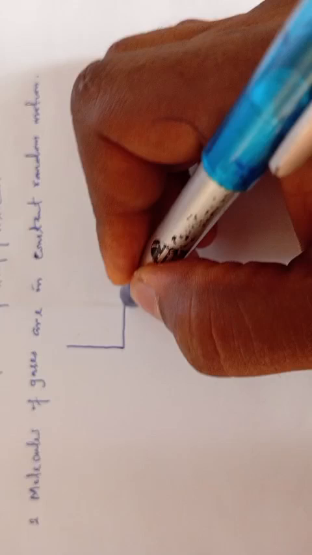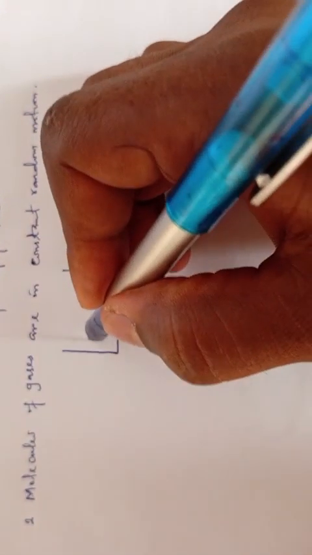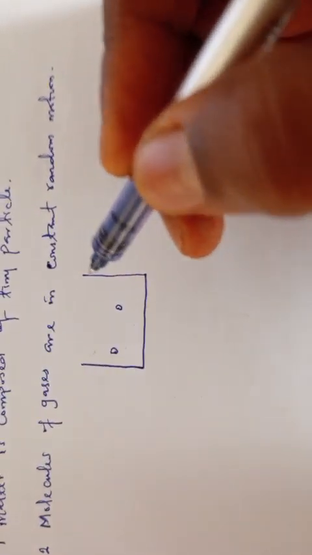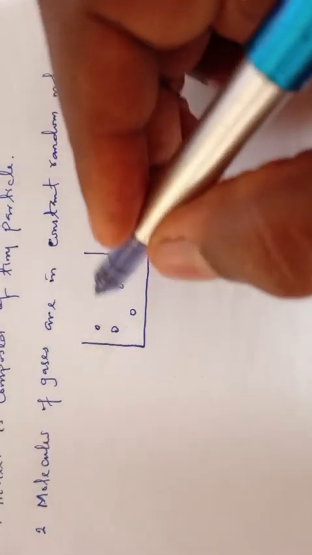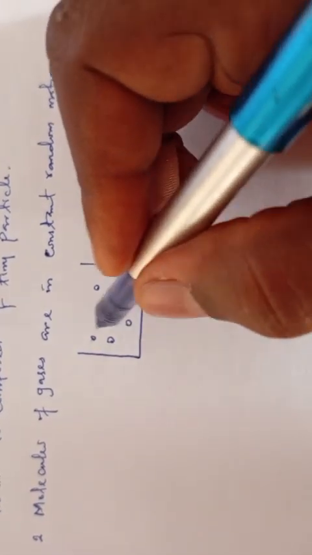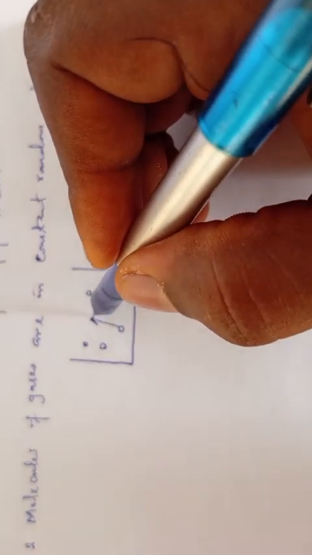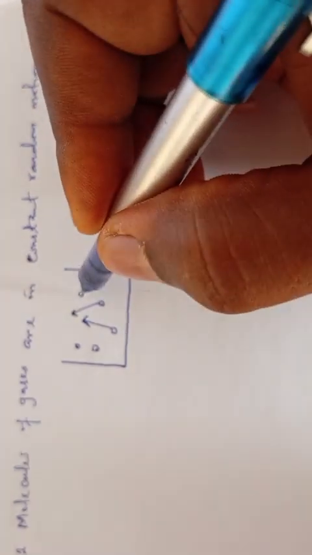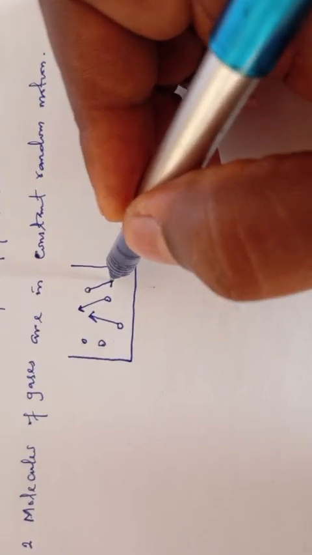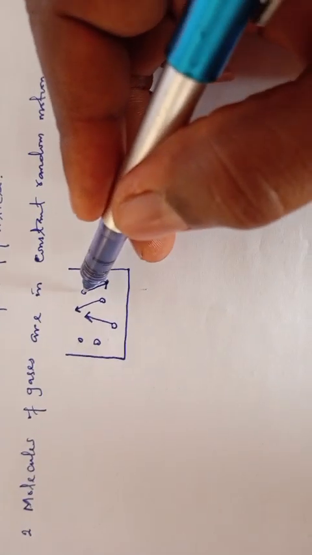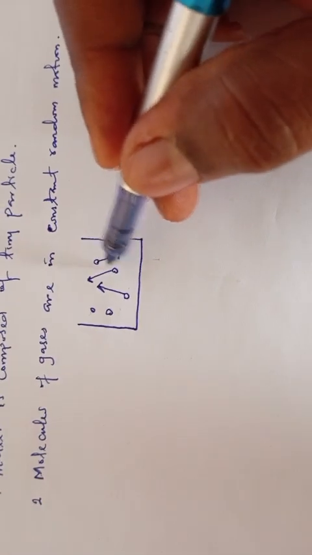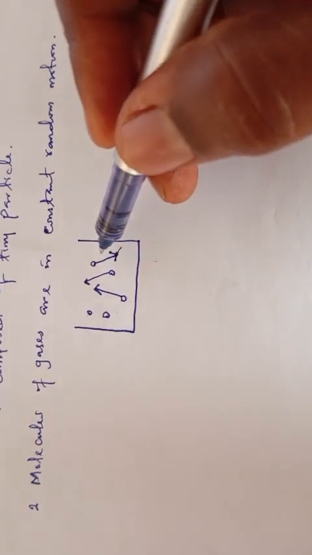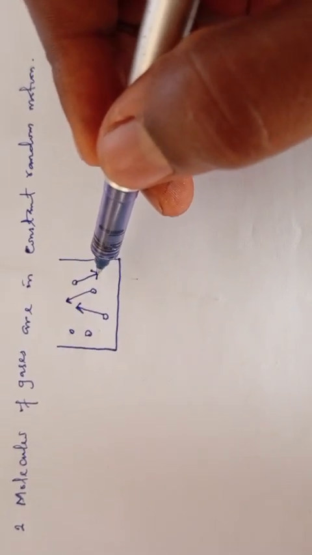What am I trying to say? Consider this diagrammatic container I have here. For example, if we have molecules of gases in a container of this sort, each molecule of the gas moves in a straight line. They move around with no pattern to it until they hit each other or they hit the wall of the container. When they hit each other, they bounce back. And when they hit the container also, they bounce back.